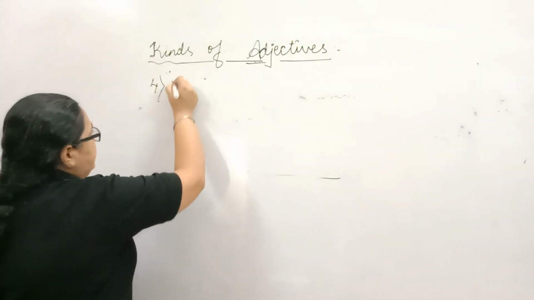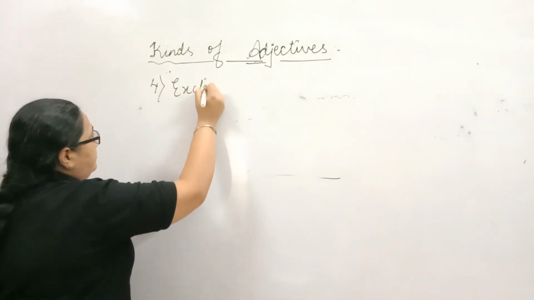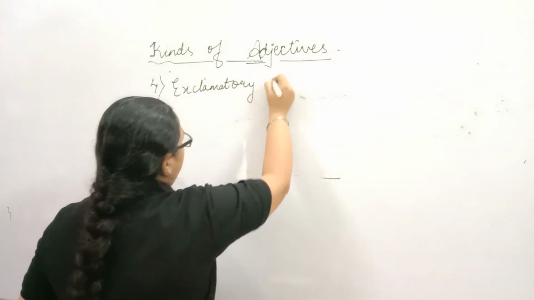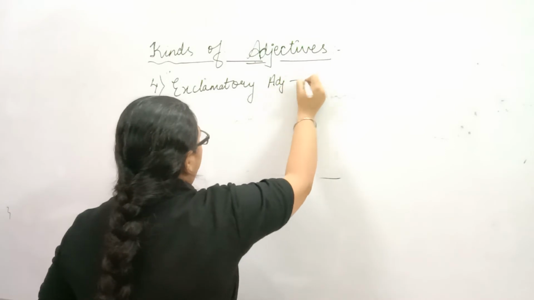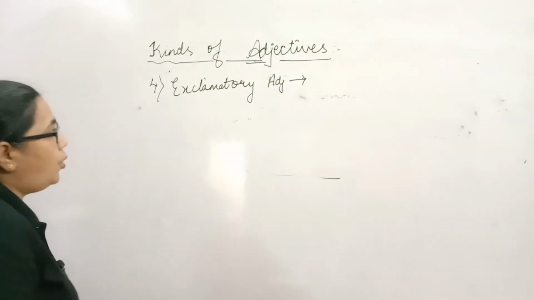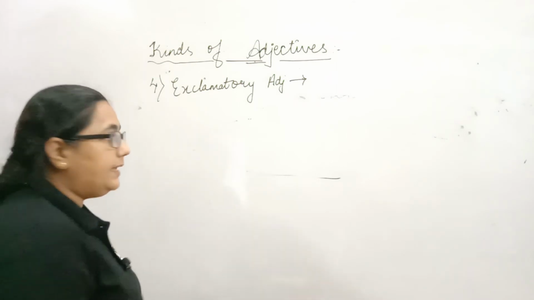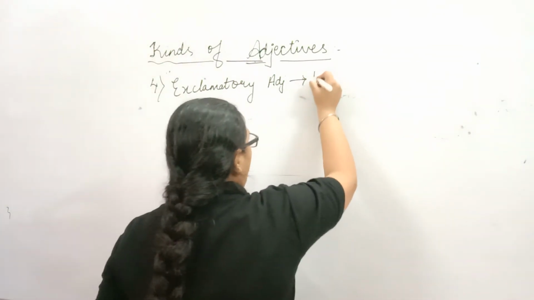Now when I say exclamatory, it means to express a strong feeling or an emotion.